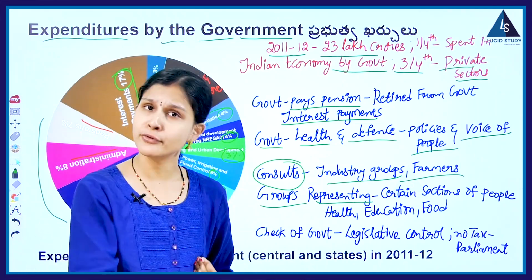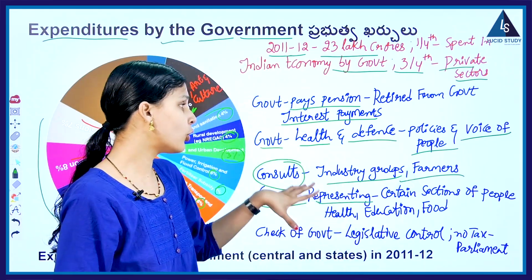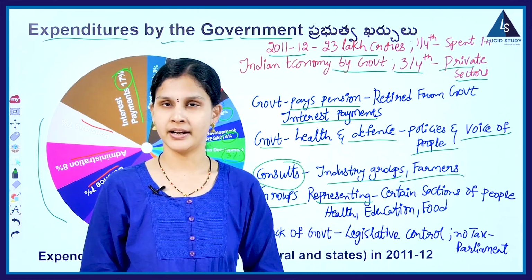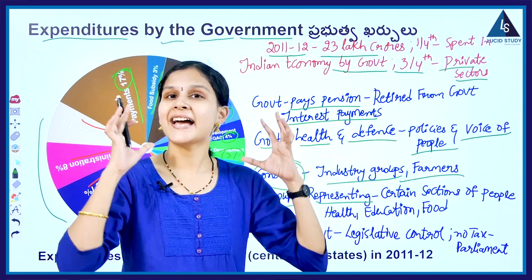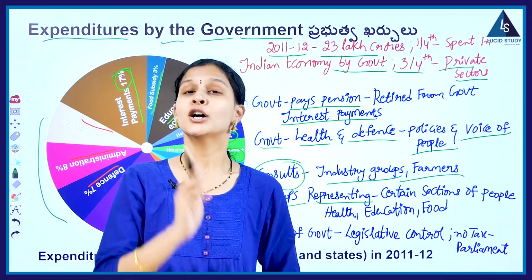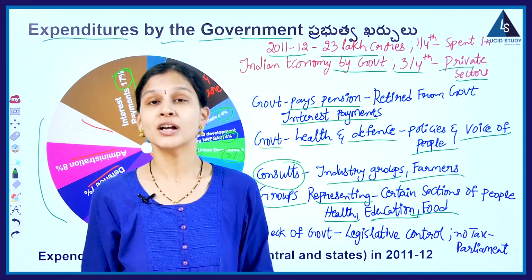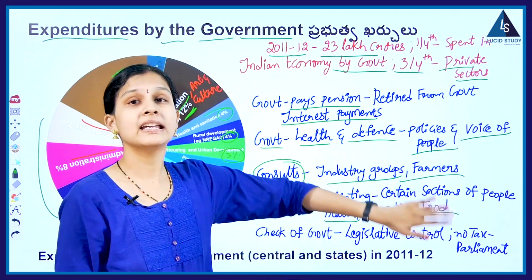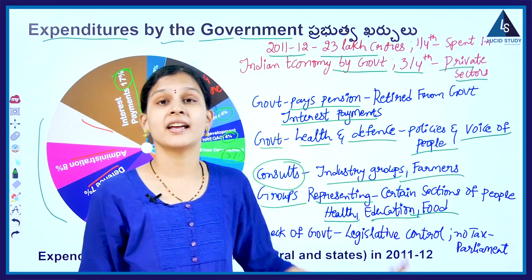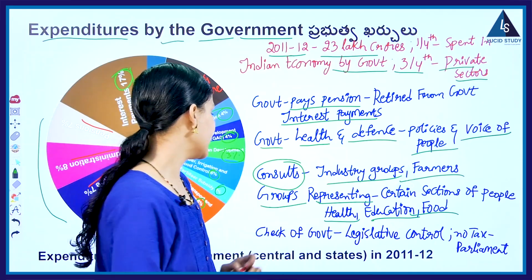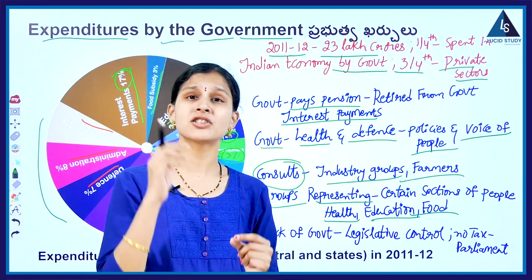They will try to give their views and opinions, and they will put their disagreements in front of the government if they are not okay with any of its policies. Because of this only, people have started demanding the government to spend more amount on health, education and food subsidy. So, more than all the others, they started asking to spend more amount on these 3 services, these 3 activities.